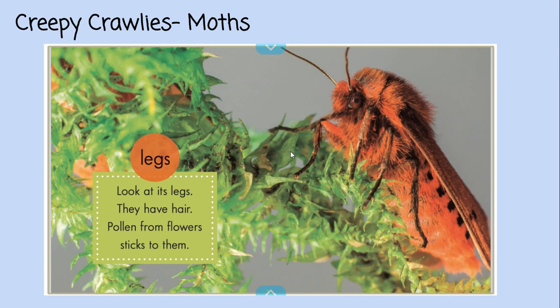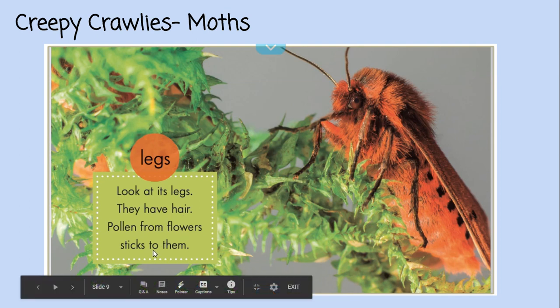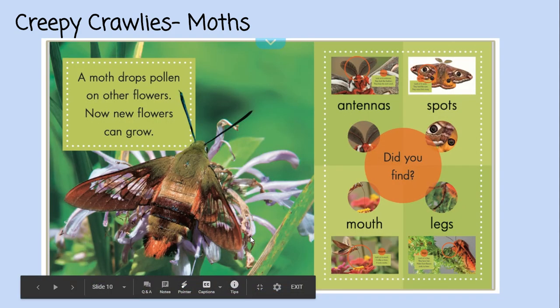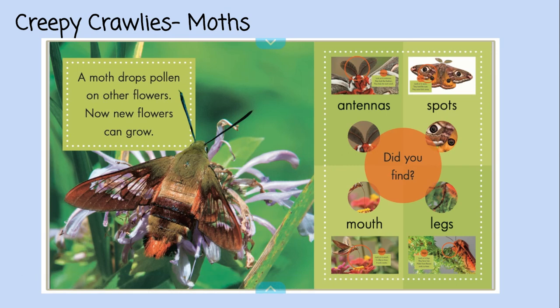Legs. Check out the legs of this moth. Super hairy. Look at its legs. They have hair. Pollen from flowers sticks to them. That's a great reason to have hairy legs, so the pollen can stick to you. A moth drops pollen on other flowers. Now new flowers can grow.